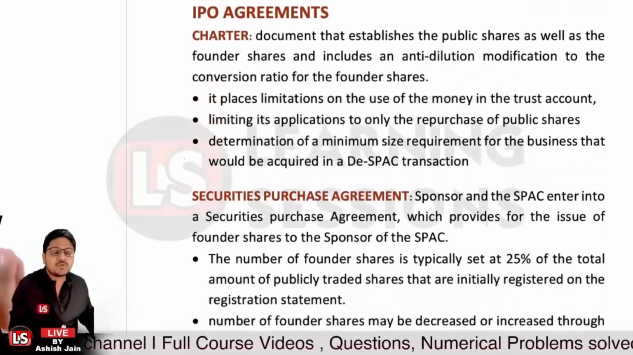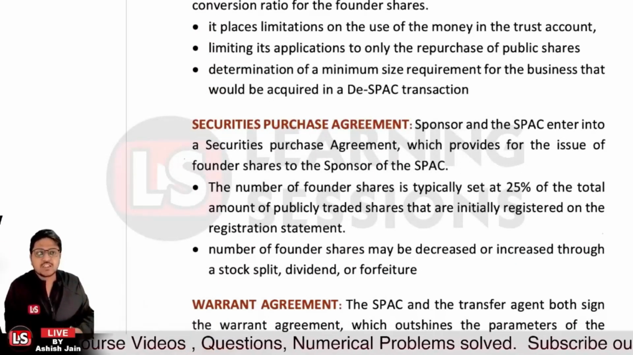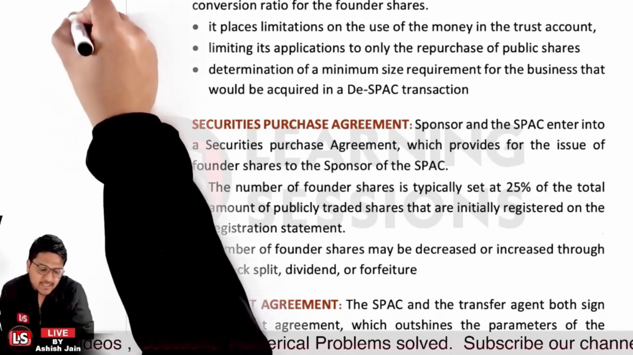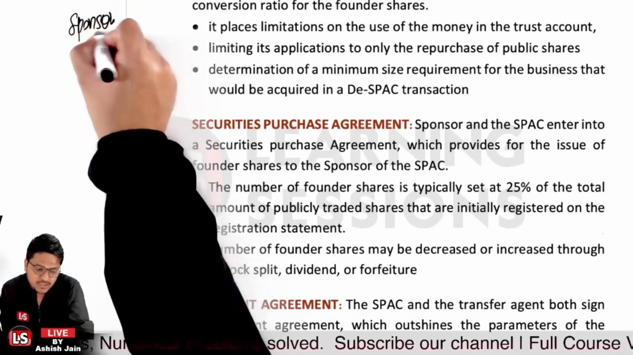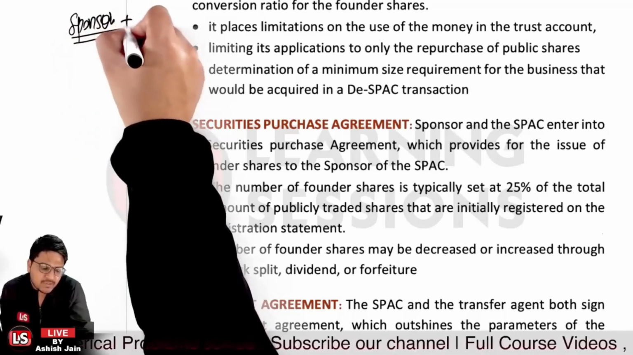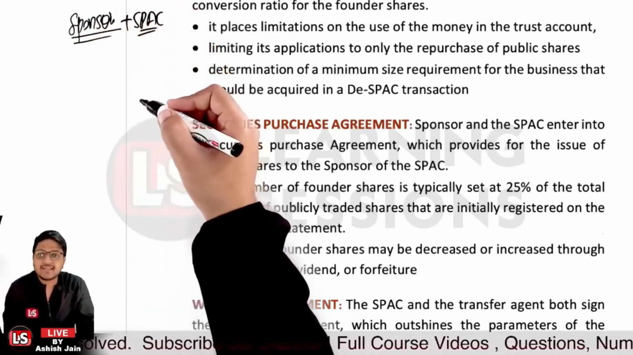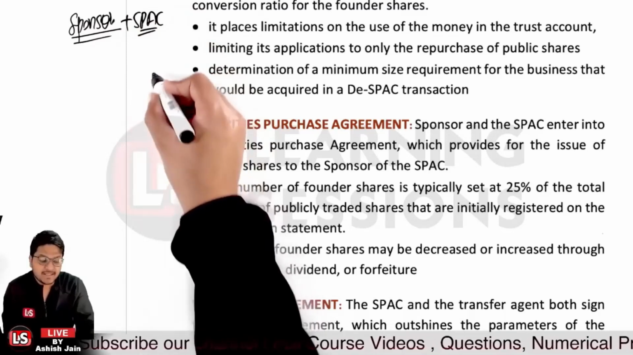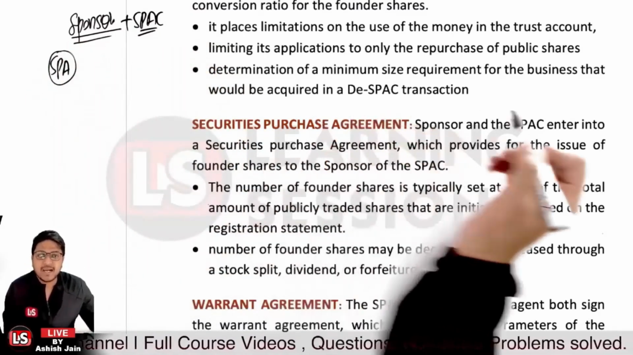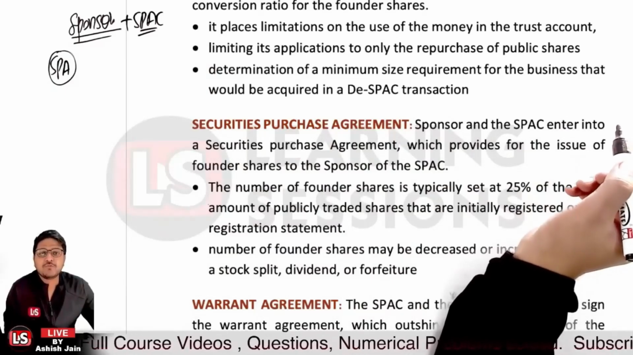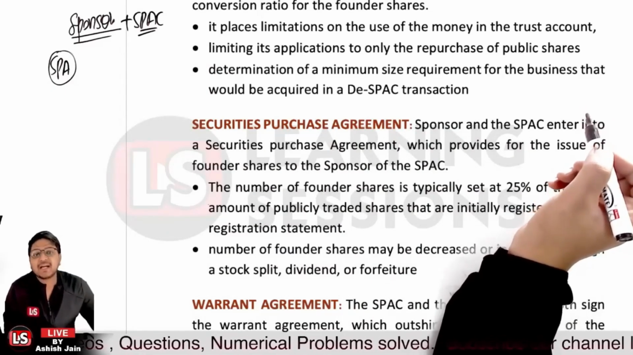After that, it's related to the securities purchase agreement. I told you about the stakeholders, so the sponsors were there. The sponsors along with the SPAC will come under a securities purchase agreement, that is SPA, which provides for the issue of founder shares to the sponsor of the SPAC.